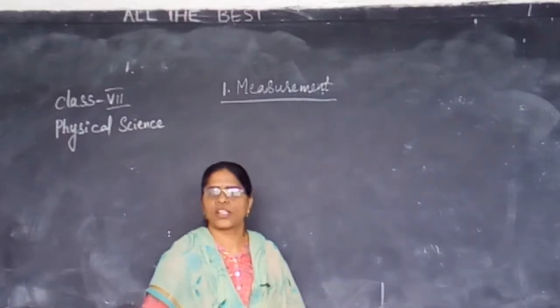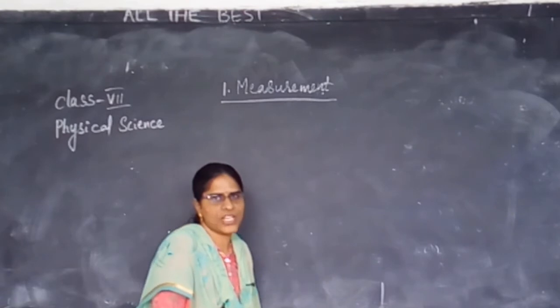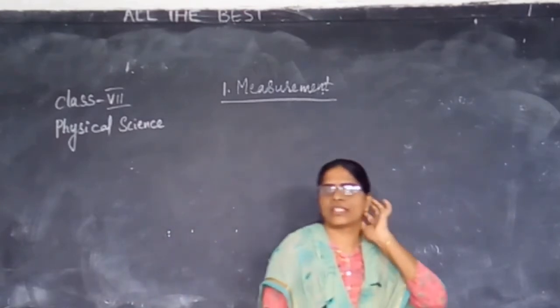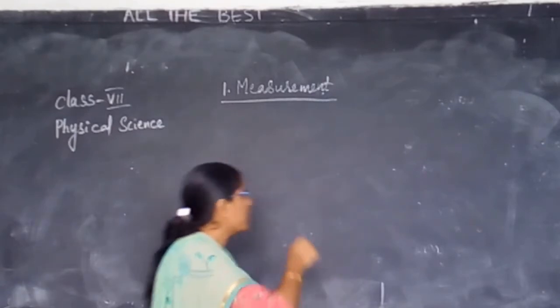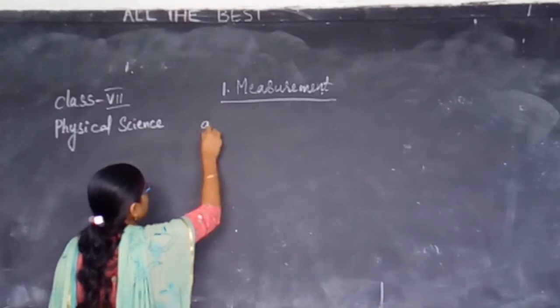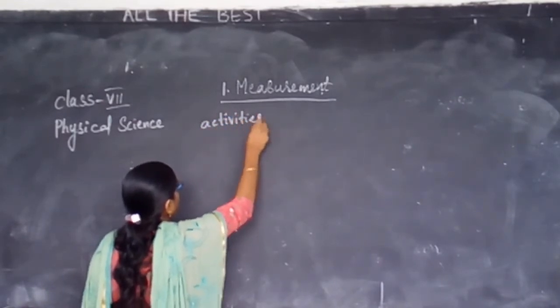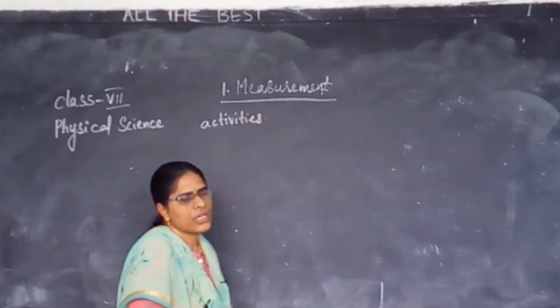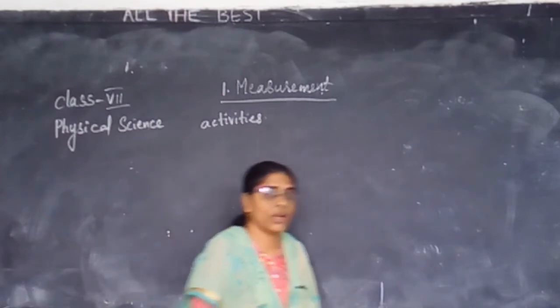Good morning, students. Today we will start our class 11 measurement chapter. Under this, we have studied already regarding the CGS system. Next thing is measuring volume.